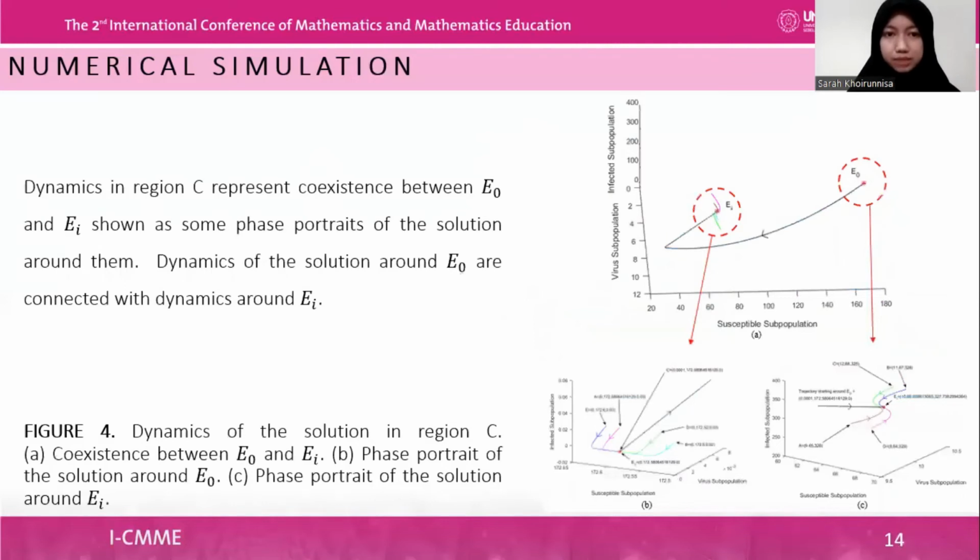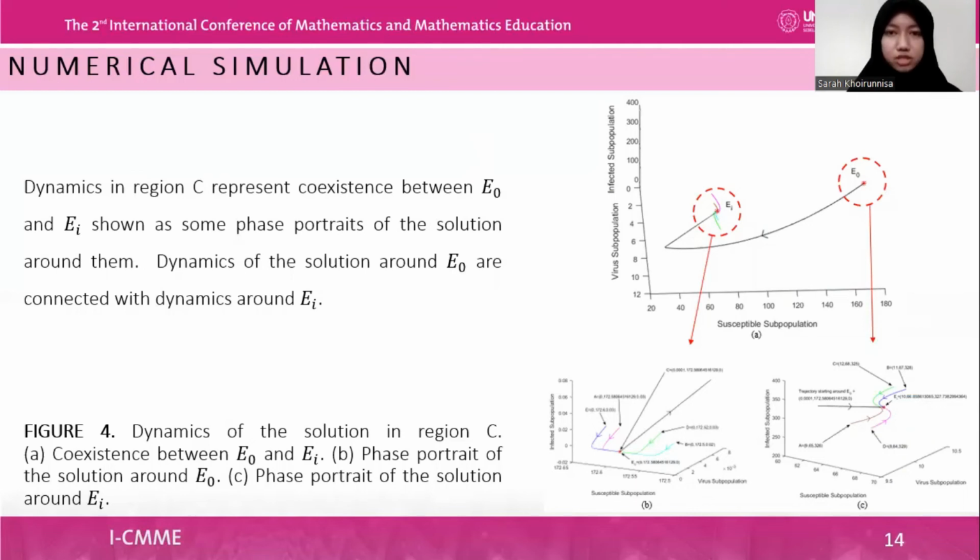Dynamics in region C represent coexistence between E0 and EI, shown as some phase portraits of the solution around them. Dynamics of the solution around E0 are connected with dynamics around EI. Based on the local stability of E0, if A is more than P, some solutions whose initial values are around E0 will converge to E0, and the other solutions will diverge from E0 and converge to EI. It shows that if the number of each subpopulation is around E0, there is a possibility that endemic will disappear or remain exist. Besides that, every solution whose initial value is around EI will converge to EI.